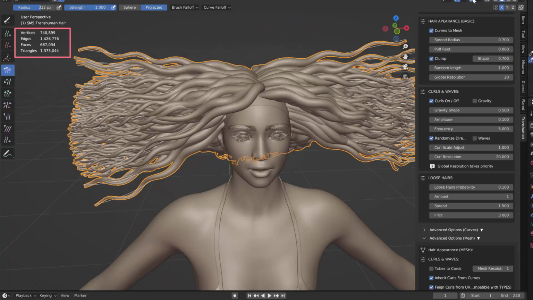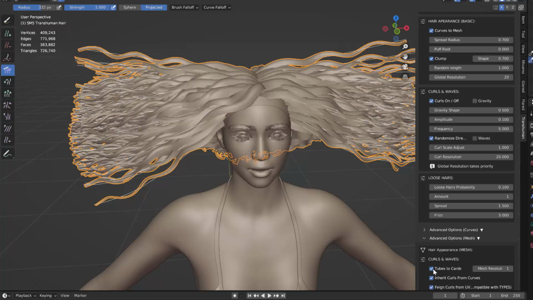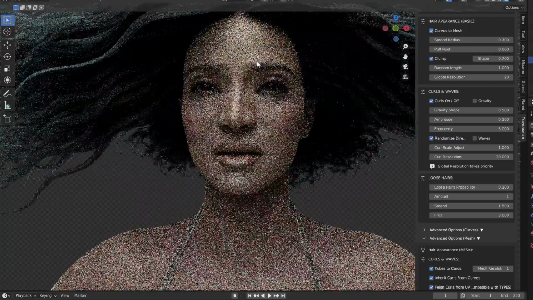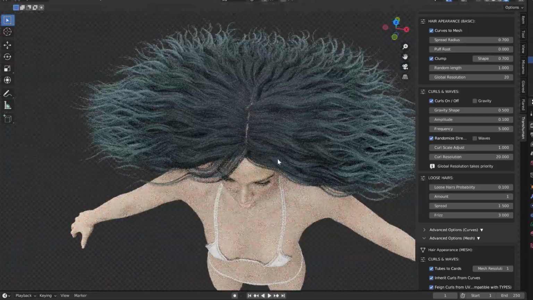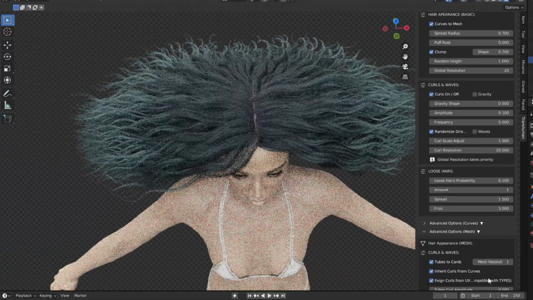Now we can see that the poly count is very high because we are using tubes, and also we have the mesh resolution a bit high. We can reduce the poly count by reducing the mesh resolution, and we can see that it dramatically decreases. But we can decrease it even more by turning the tubes to cards. And it still looks very realistic. The coverage is also 100%, and there don't seem to be any bald spots.